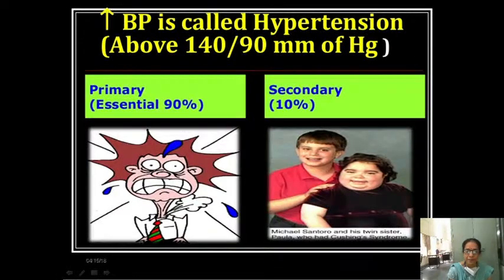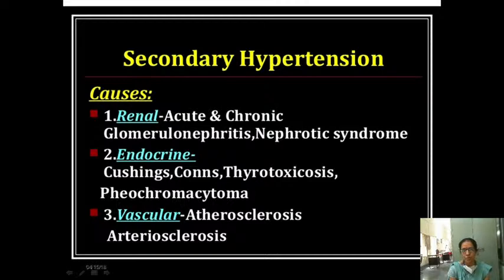So what is primary hypertension? 90% of us will have hypertension. We do not know the reason, just probably because it is genetic. And secondary is if you have some problems in your kidneys or endocrine problems or vascular problems, we have secondary hypertension. This is what I have told you yesterday.